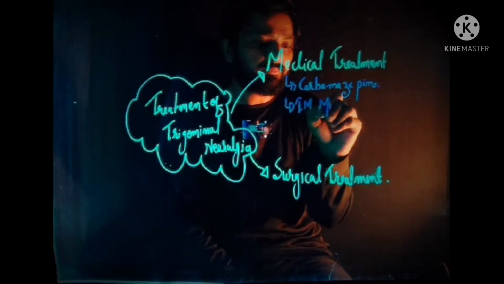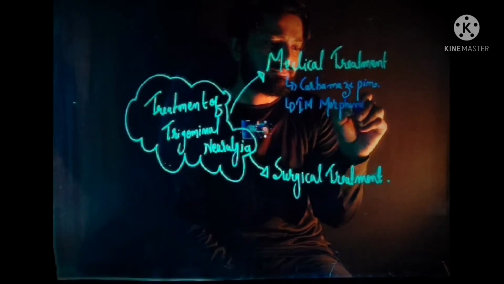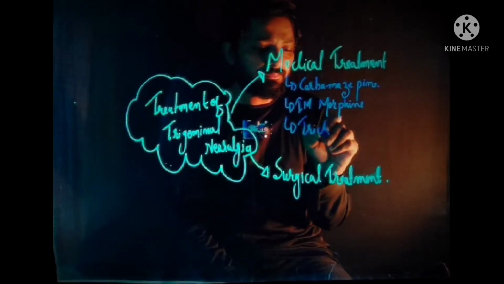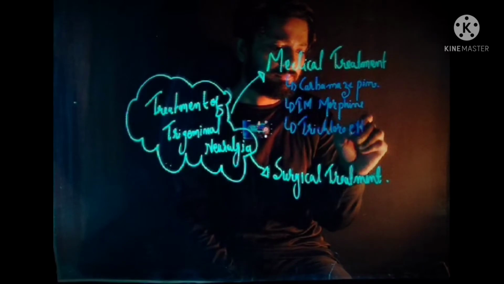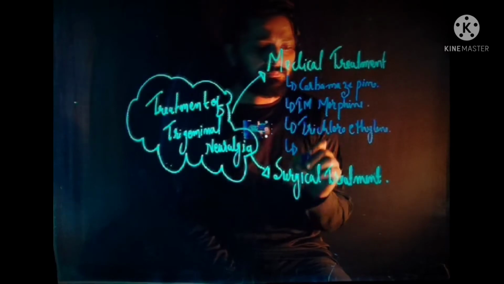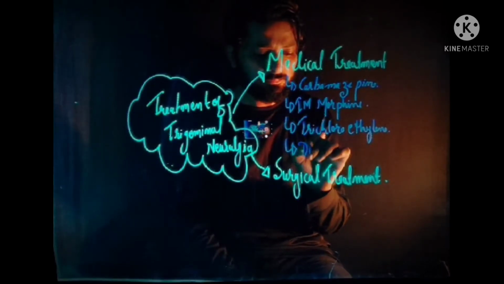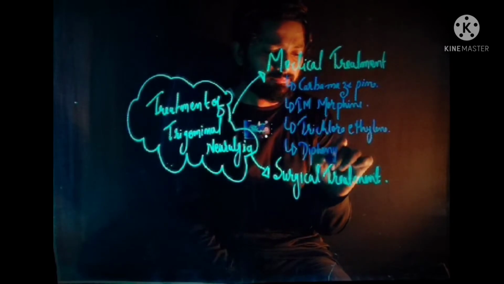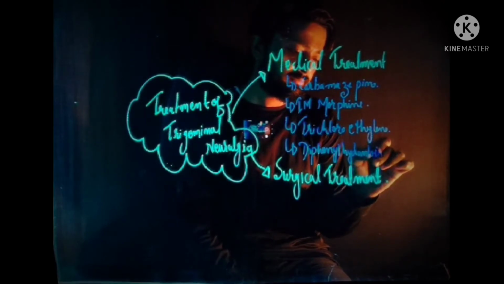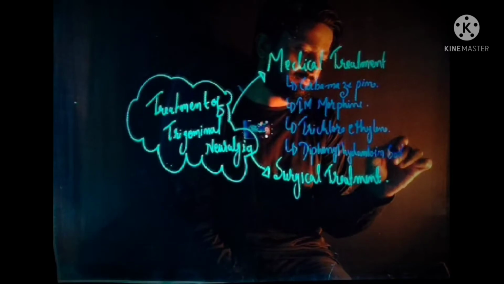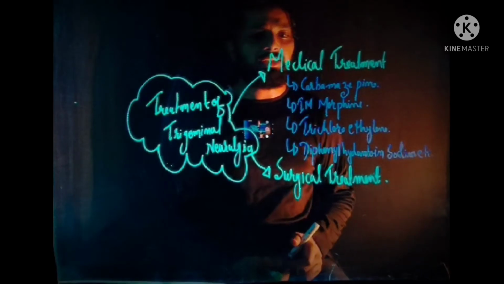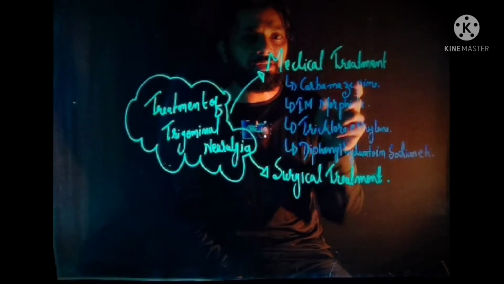Intramuscular morphine, trichloroethylene, diphenyl hydantoin sodium, etc. So there are different types of drugs which are administered to the patient under the medical treatment.